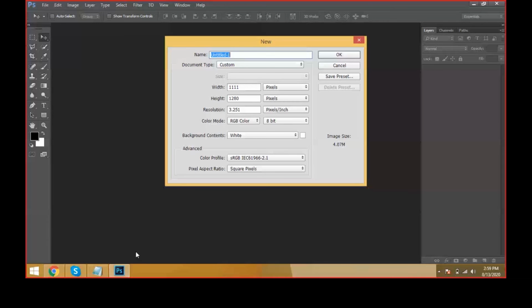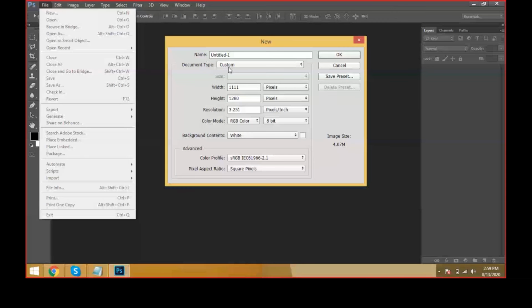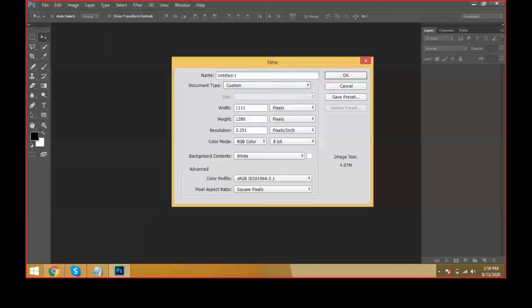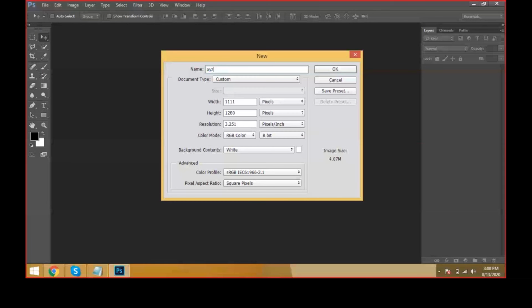Come to here, File, New Document. Okay, and this is the new document. What is the name here? I'll just use a dummy name, XYZ, or you can keep it as 1, 2, 3. Creating a new document.